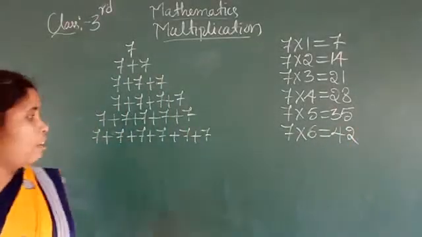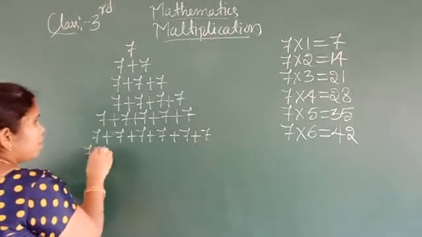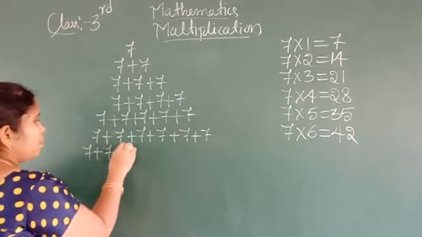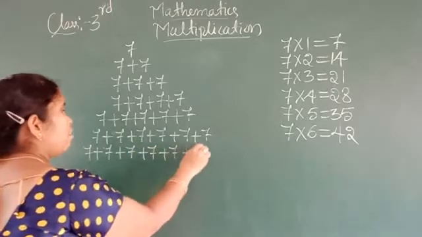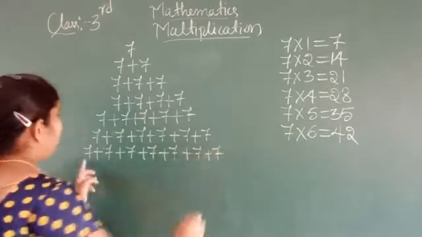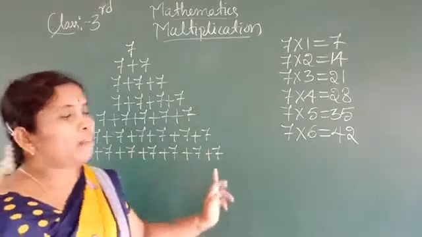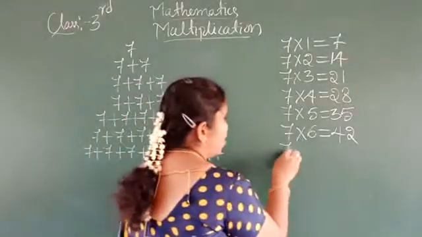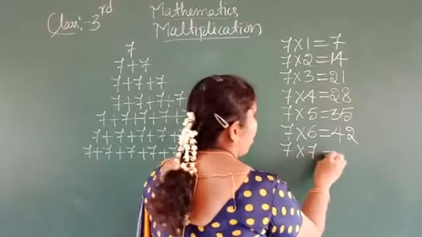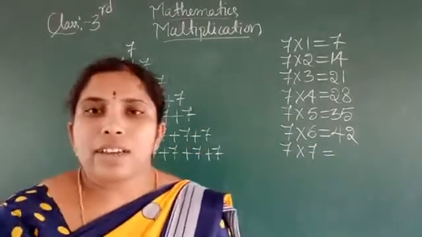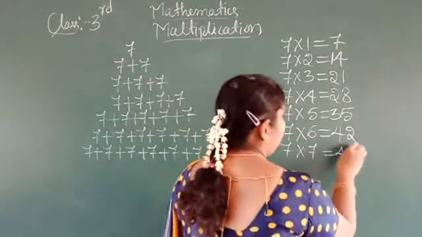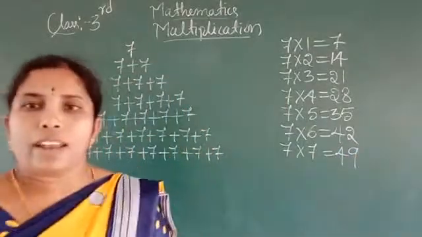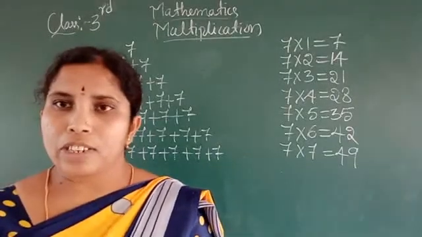Then we should add 7 times. Then we get 1, 2, 3, 4, 5, 6, 7 times. We get 42 plus 7 equals 49. Do you understand, students?